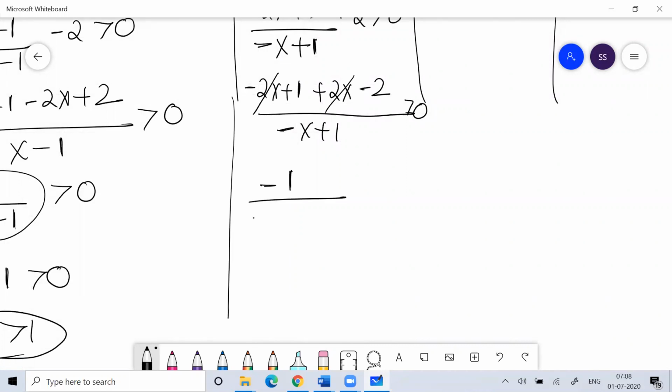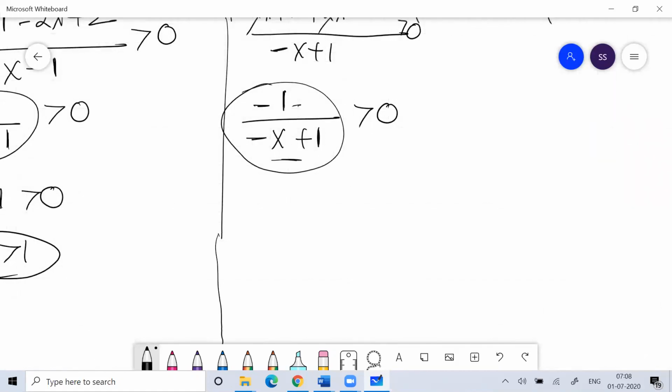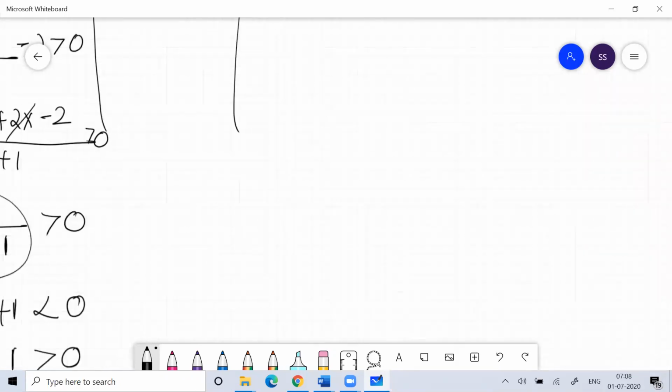So minus 1 divided by minus x plus 1 greater than 0. Now the output should be greater than 0, and the numerator is minus. The denominator should also be minus, then only you can get greater than 0, because minus divided by minus is plus. Means minus x plus 1 should be less than 0, means x minus 1 should be more than 0, means x should be greater than 1. Again the same thing. So in both cases I got x greater than 1.